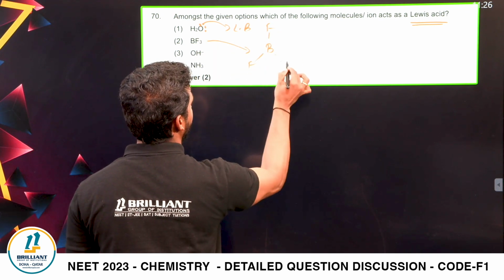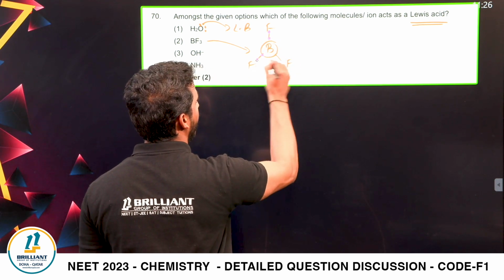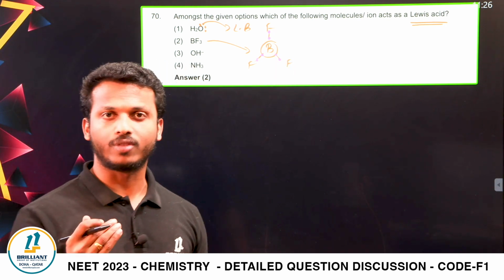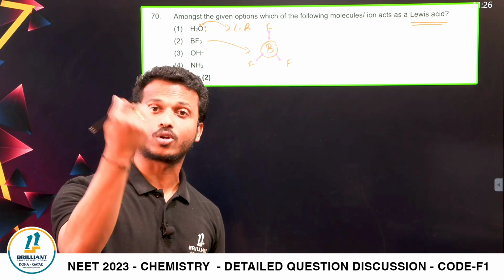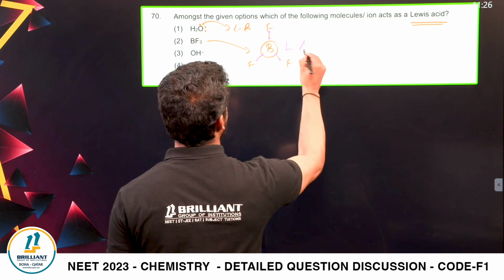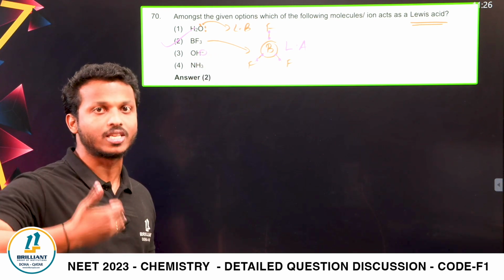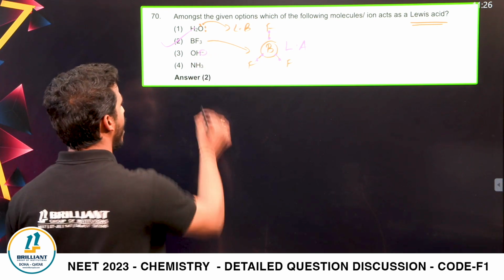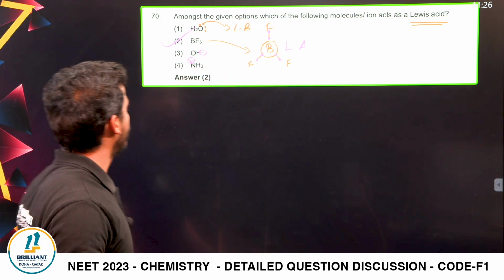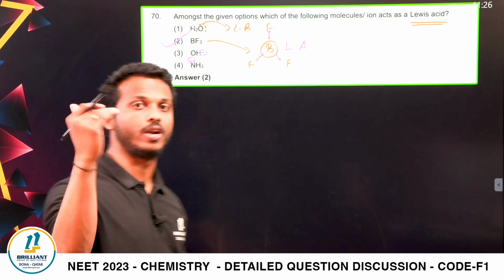What about BF3, dear all? When you consider the central atom boron connected to 3 bonds, it means 6 electrons. They have not completed their octet, right? So they are electron deficient. BF3, AlCl3, these kinds of species are electron deficient, so they will attract electrons. They are called Lewis acid. Option number 2. OH minus, the minus indicates electron richness. They can donate electrons, so they are Lewis base. Ammonia, nitrogen contains lone pair, they can donate electrons, so they are Lewis base. So options 1, 3, 4 are Lewis base. Option 2 is Lewis acid because it's electron deficient.